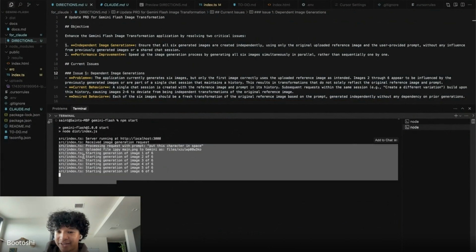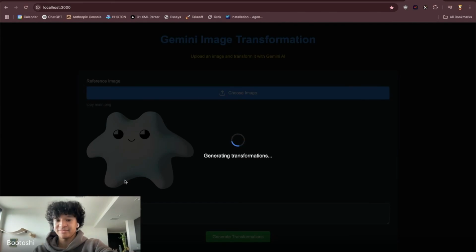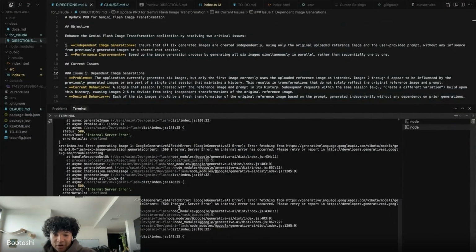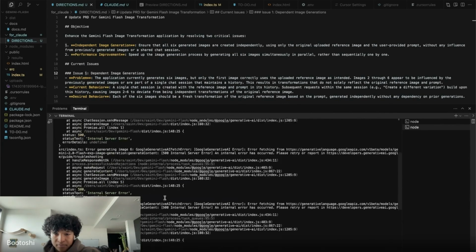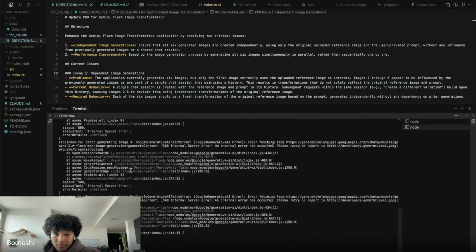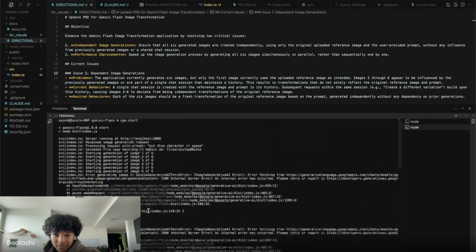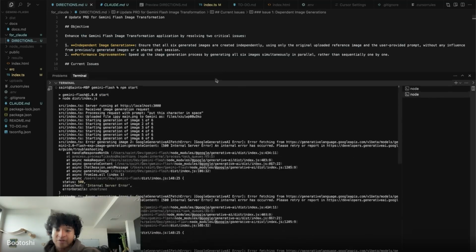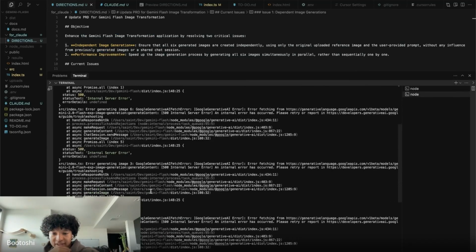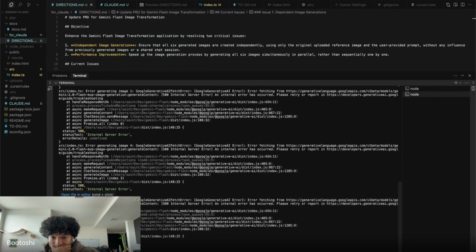It started all 6 generations at the same time. Oh, there's an internal server error. Okay, let's see this. Error generate image 5, Google generative error. An internal error has occurred. Okay, I was kind of hoping we'd get an error, so I could walk through the error fixing process. So, error generating image 5.